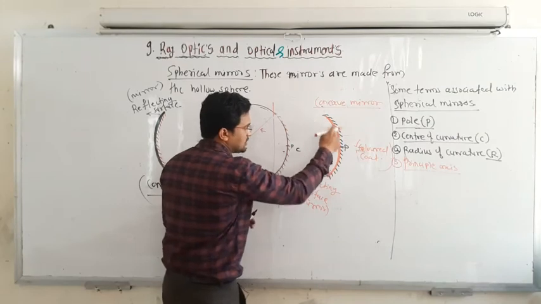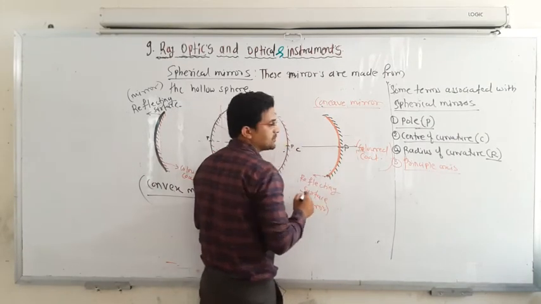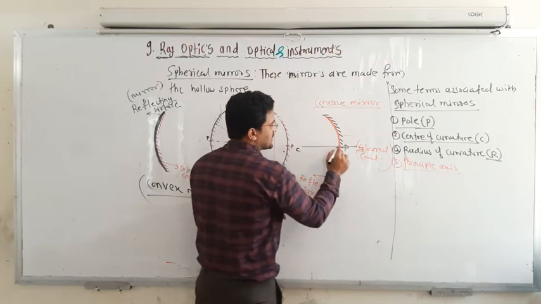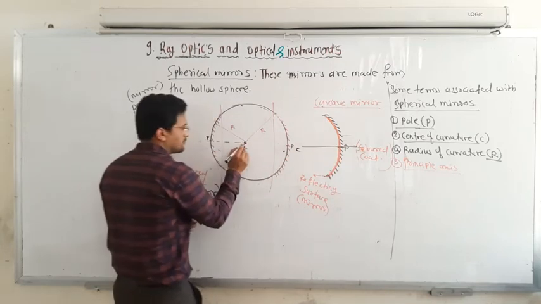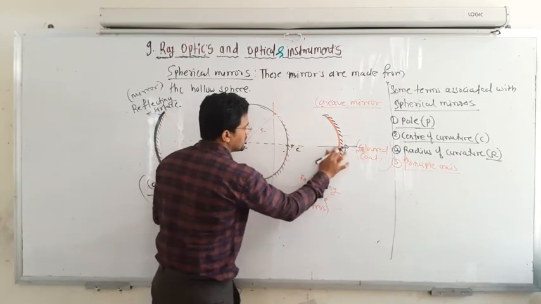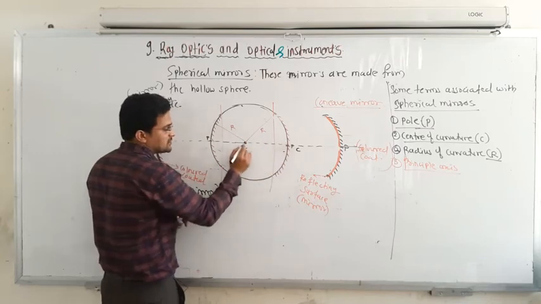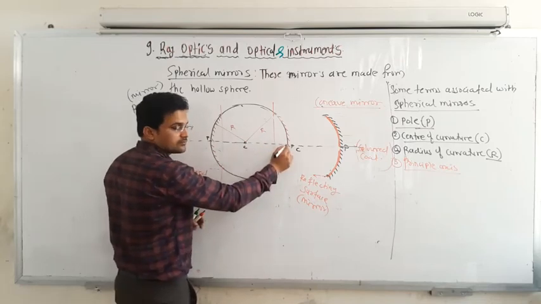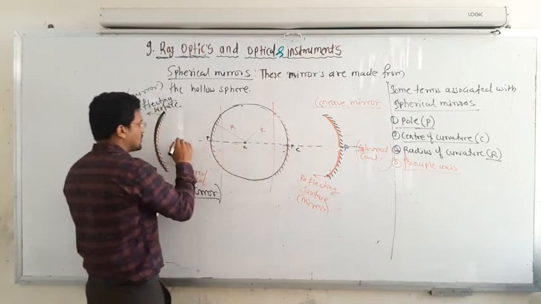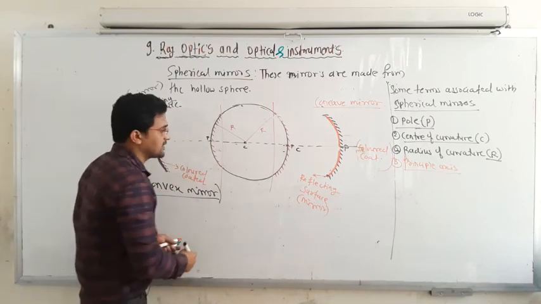If you are considering this mirror, then the principal axis is nothing but this line, which exactly passes through the pole and C. So this may act as the principal axis for both the mirrors. The horizontal line which exactly passes through C and P is known as the principal axis, or major axis.